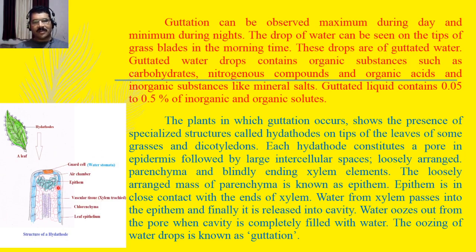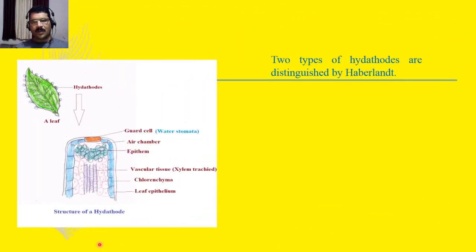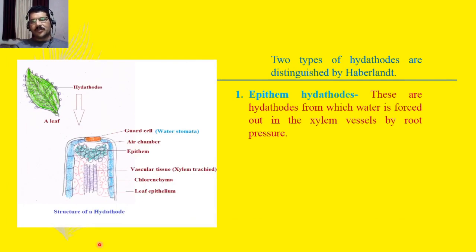which are the main type of tissue that is important during the guttation process. Now you can see here there are two types of hydathodes present, distinguished by the scientist Haberlandt. Epithem hydathodes are those from which water is forced out of the xylem vessels by root pressure.